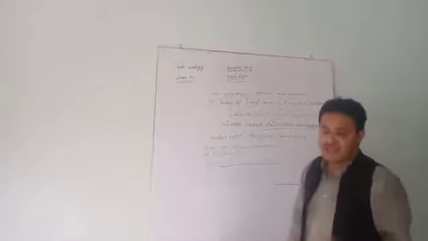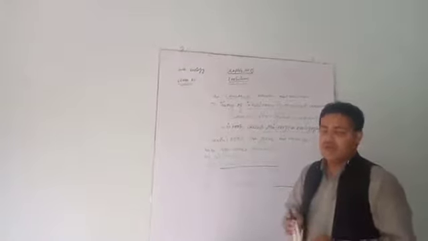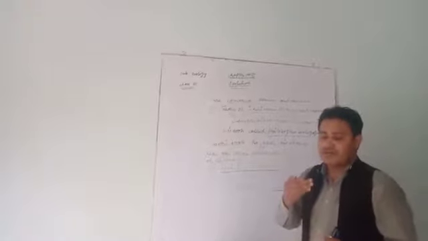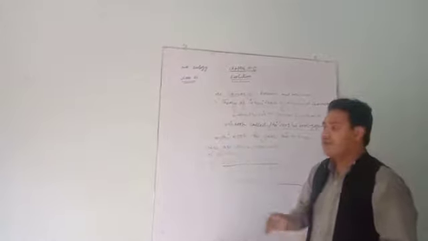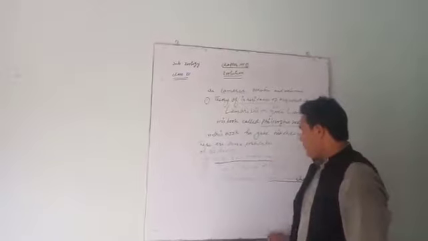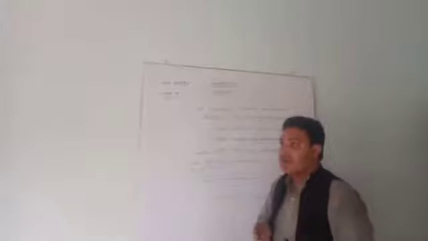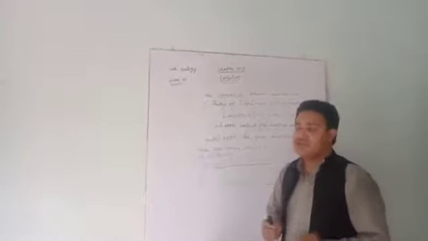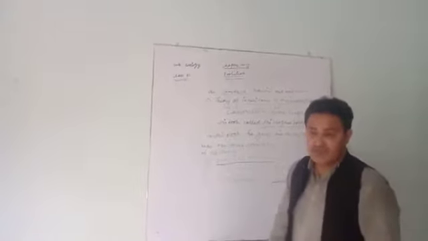Then another scientist gave his theory, called germinal continuity theory, which was given by Weismann. According to this theory, somatic characters are not transmittable characters.